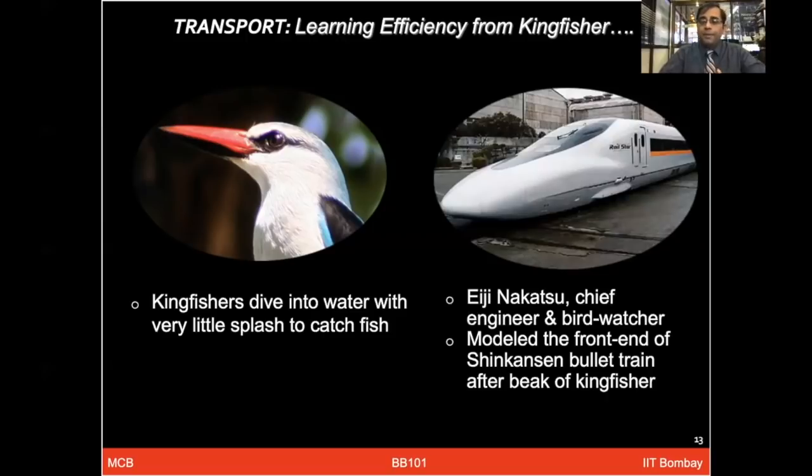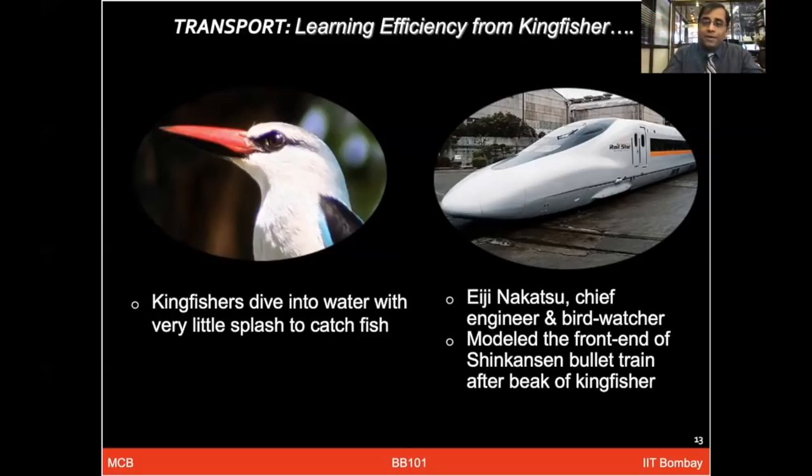Now, an engineer in Japan, Eiji Nakatsu, was a very keen nature observer and a bird watcher. He thought about how this kingfisher goes very silently into the water and is able to catch the fish without making any noise, and tried to overcome that limitation by coming up with a model of a train which used to make a lot of noise. This train with the flat end, when it passed through tunnels and different bridges, used to make a lot of noise. And he tried to make this model in the beak shape, and that really worked very well.